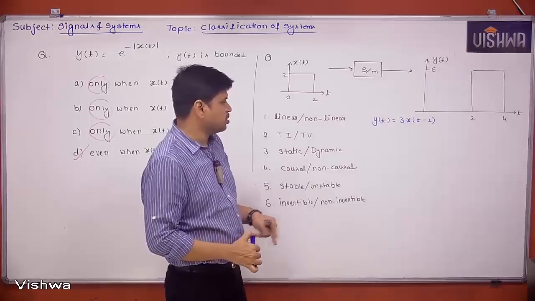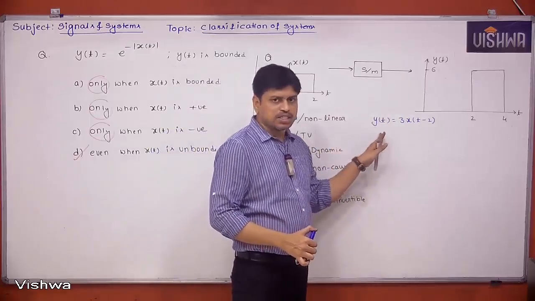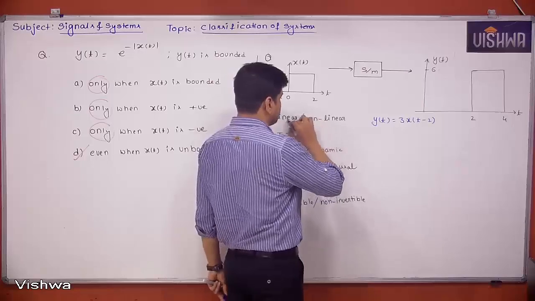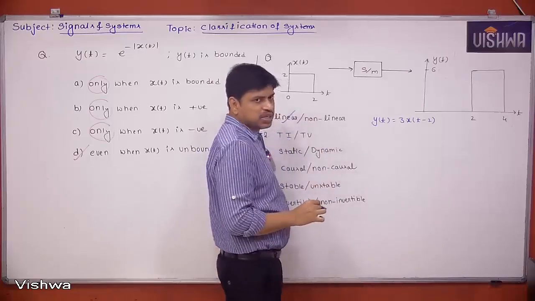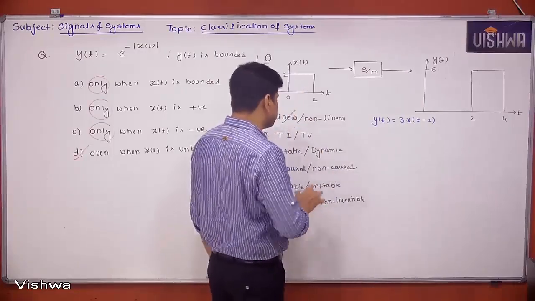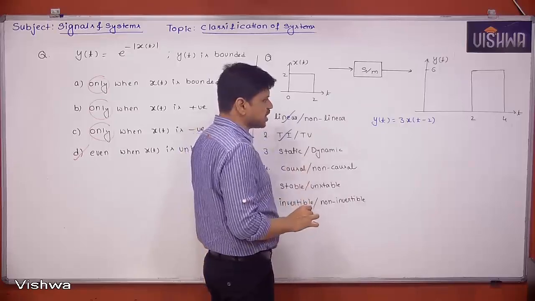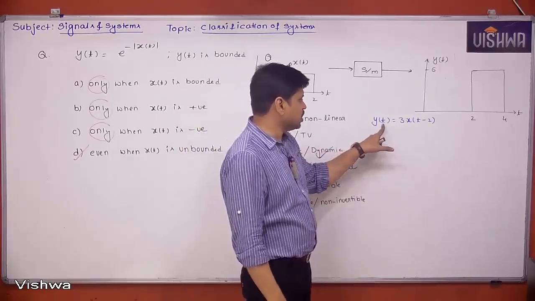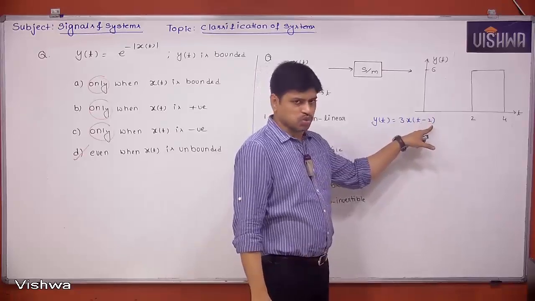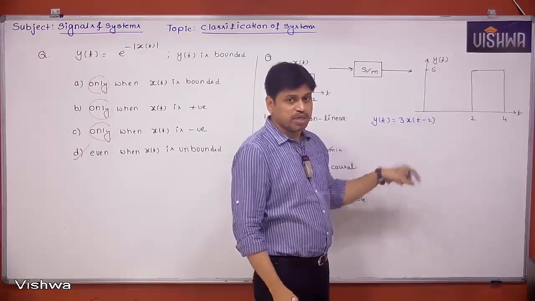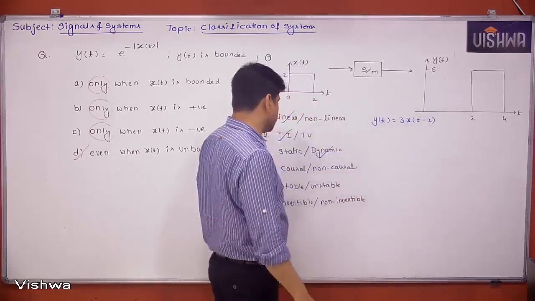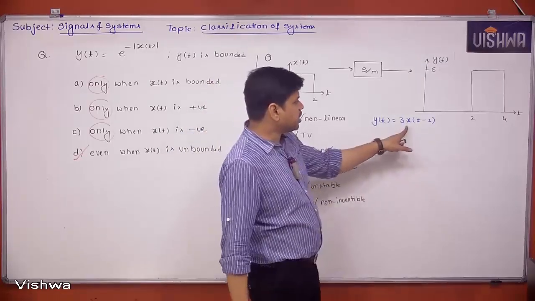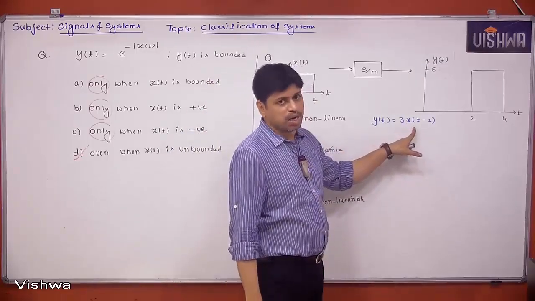So you tell me, is it a linear relation or non-linear relation? Yes, it is y is equal to mx, so I can say it is a linear relation. Is it time invariant or time variant? It is time invariant. Is it static or dynamic? It is dynamic. Why? If I try to find y of t1, it is x of t1 minus 2, so definitely it depends on the past value. So it is dynamic. Causal or non-causal? It is causal. Why? It is not depending on future values, only on past values.